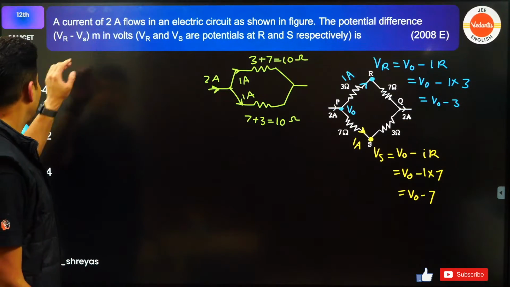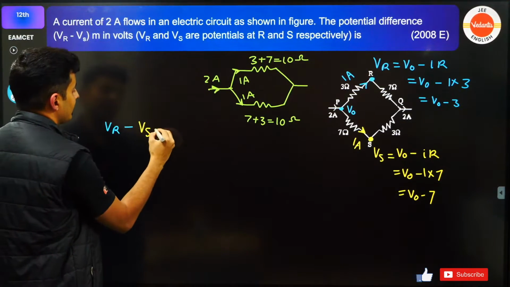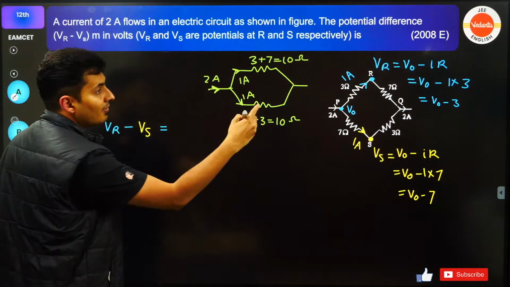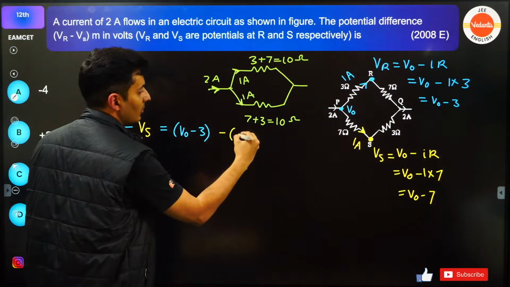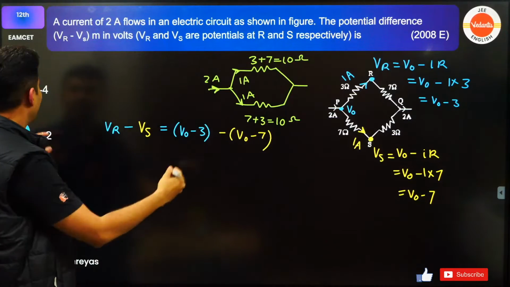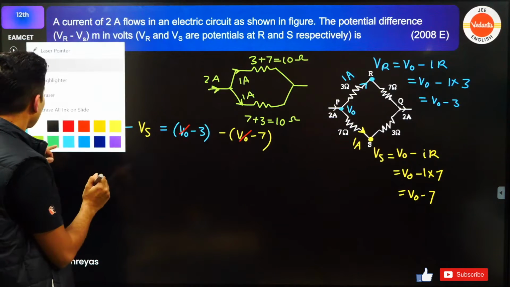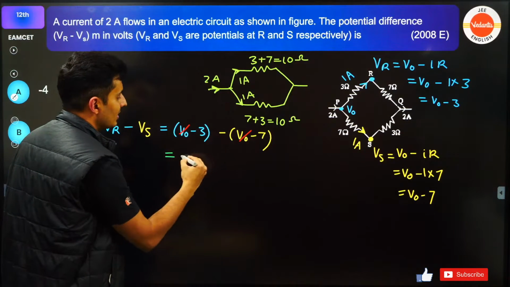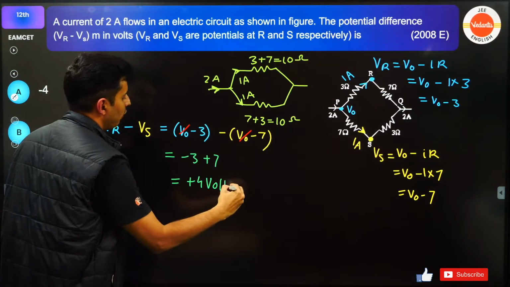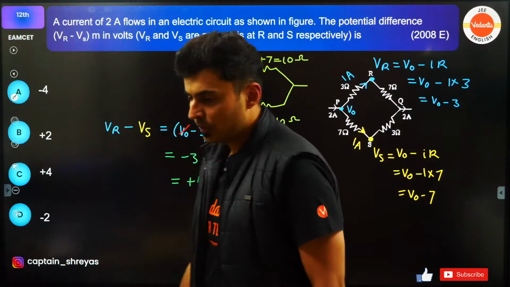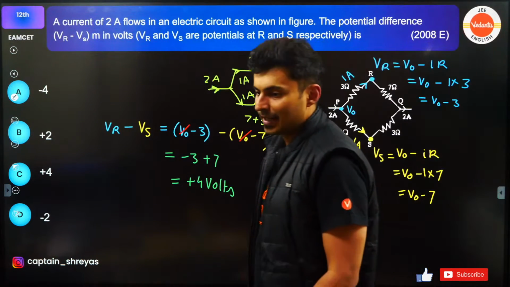As per the question, we have to find VR minus VS. VR is nothing but V0 minus 3. VS is going to be V0 minus 7. V0 cancels. So what am I left with, guys? This is minus 3 plus 7, which is 4 volts. 4 volts is the answer. Just check it out. Yes, this is Kirchhoff's law. This is also Kirchhoff's law. Exactly.